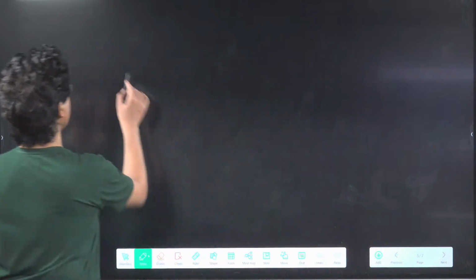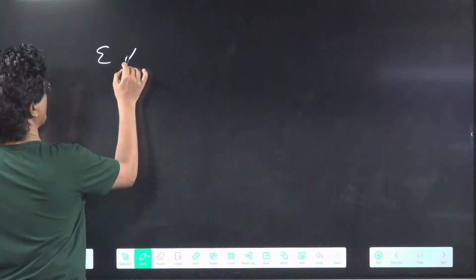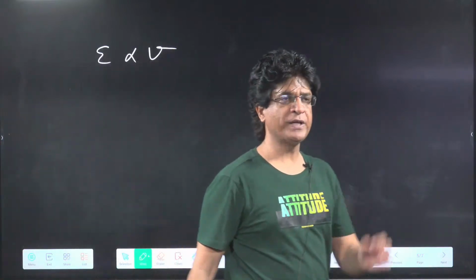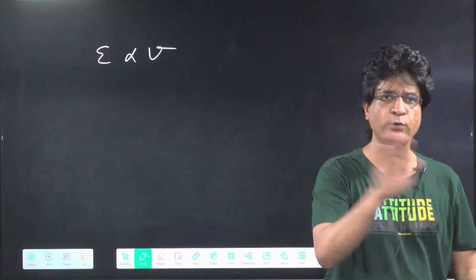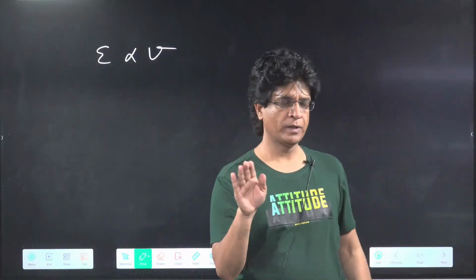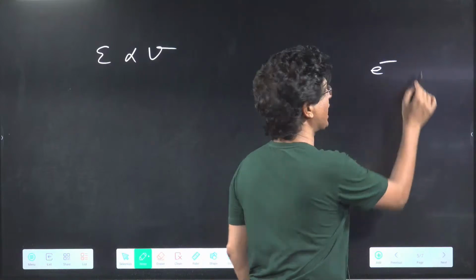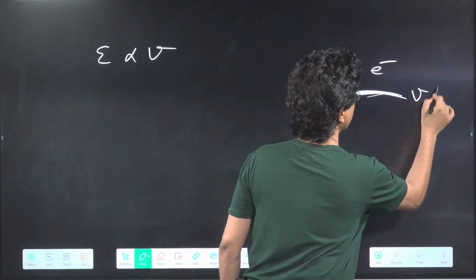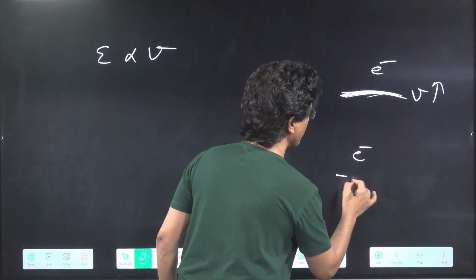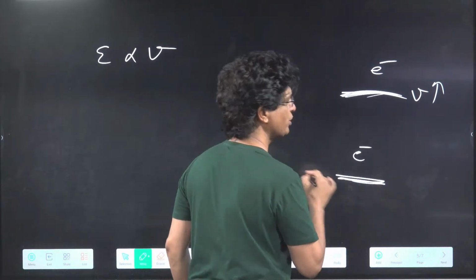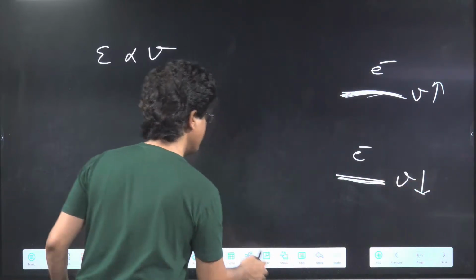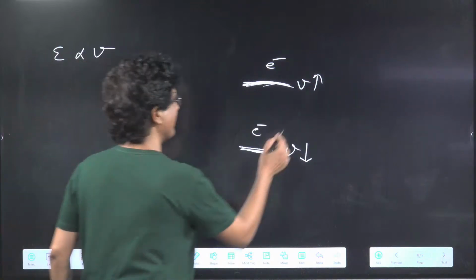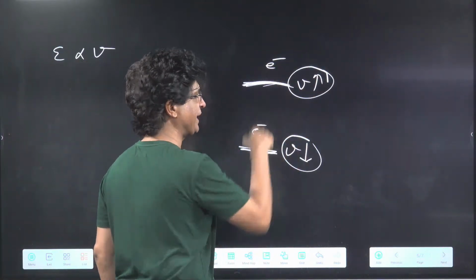And he said that the energy of each packet, write down, next point, be quick. Energy of each packet is proportional to the frequency of the charged particles, the frequency at which it is vibrating. If an electron, a charged particle, is vibrating at very high frequency, and there is another electron vibrating very slowly, so frequency is low.